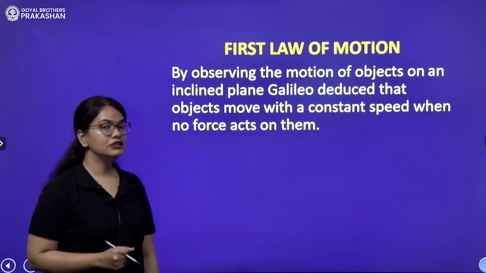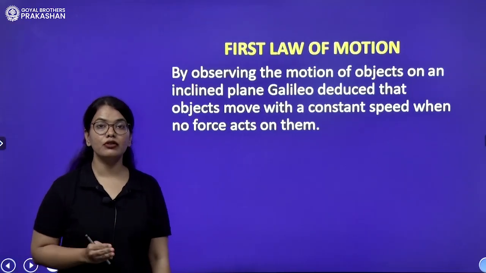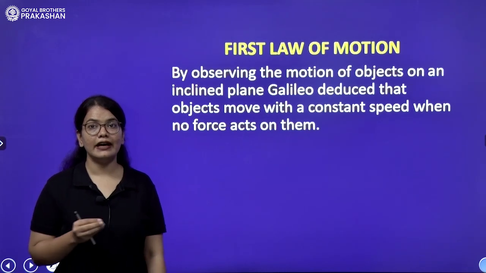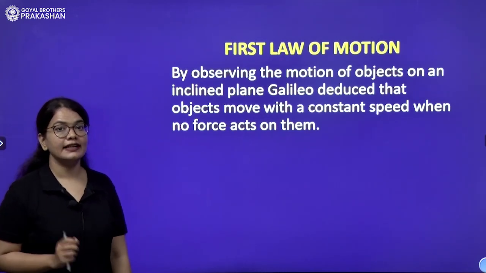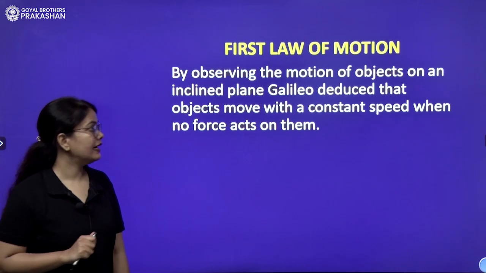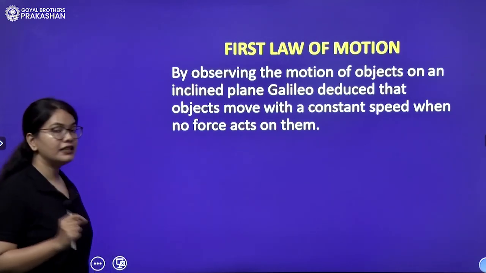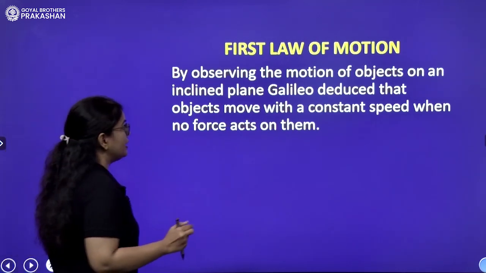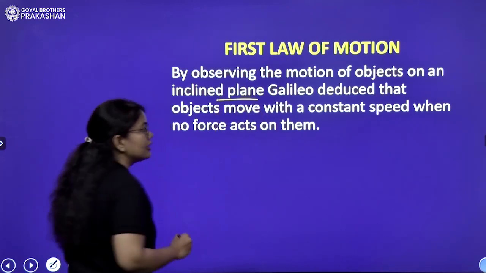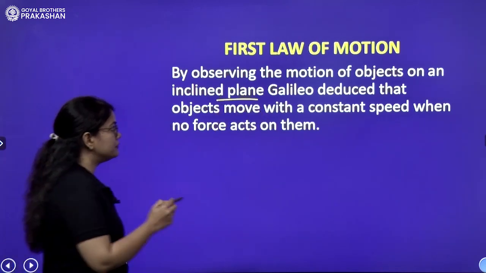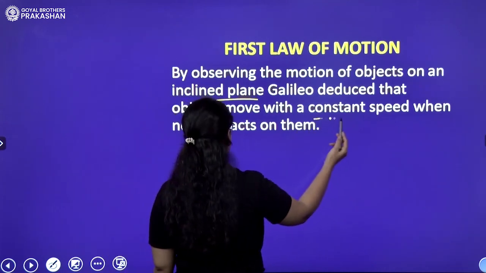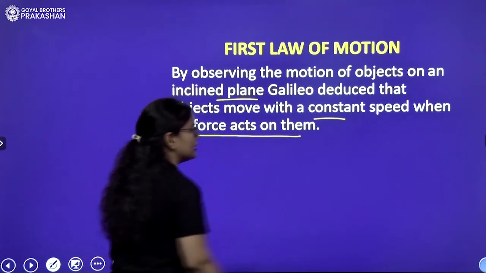Let's discuss the first law of motion. Before moving to the first law of motion, I would like you to understand an experiment that was conducted by Galileo. By observing the motion of objects on an inclined plane, Galileo deduced that objects move with a constant speed when no force acts on them.